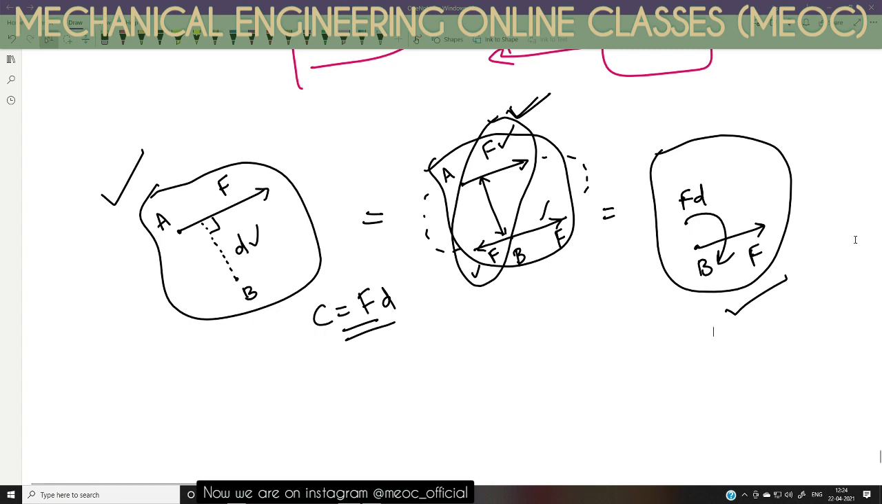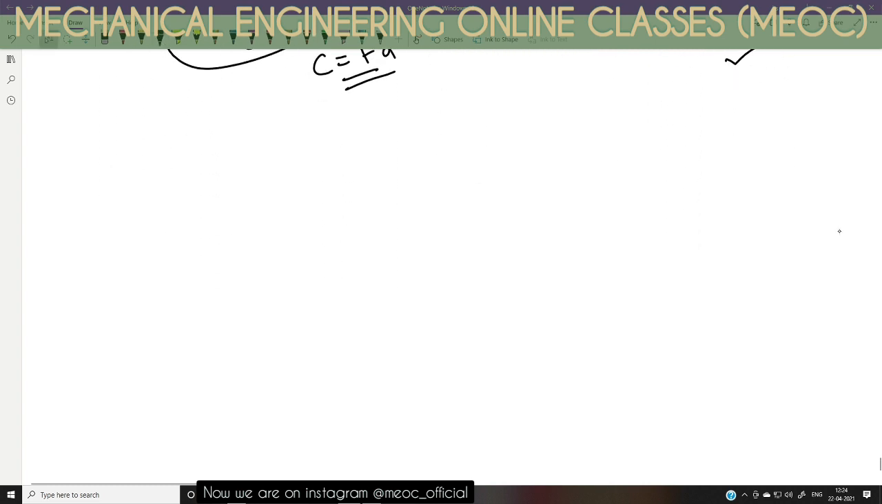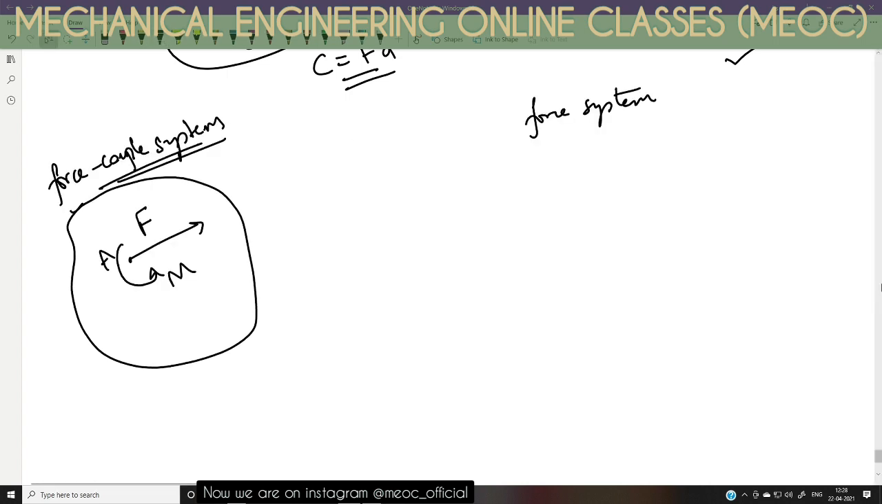Now let us see if we can replace a force couple system with a single force. A couple cannot be replaced by a single force, but let us see if a force couple system can be replaced by a single force. So here the force couple system is, there's a force acting in the shown direction and there's a couple or moment shown acting about A. Just like in the previous case, where we converted a force to a force couple system, here we are trying to do the reverse of it.